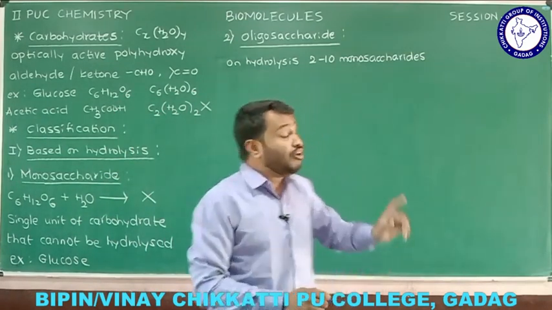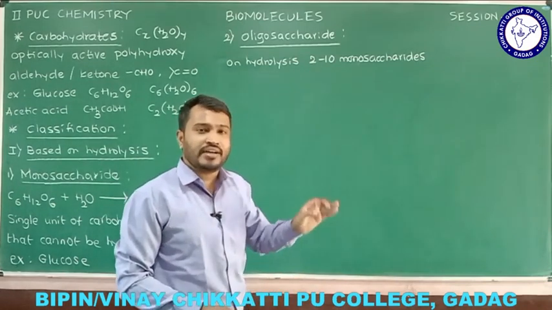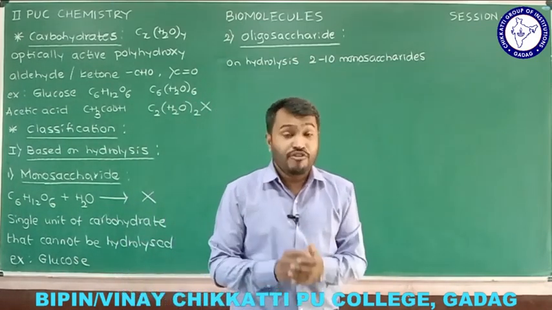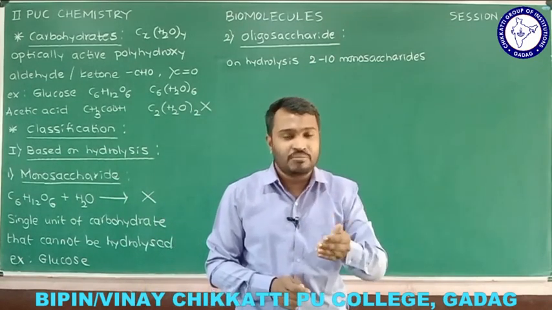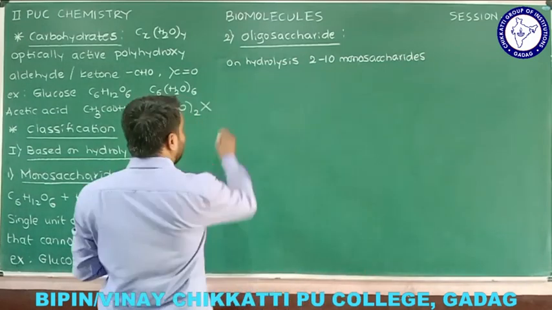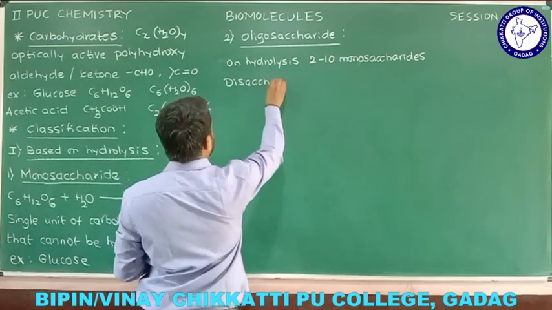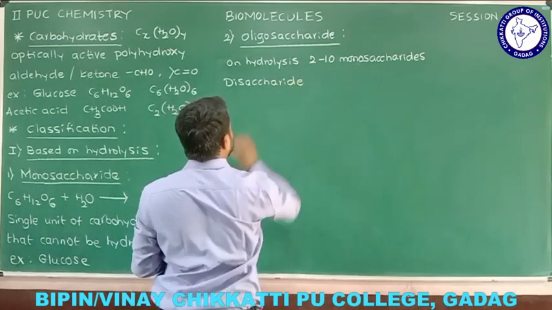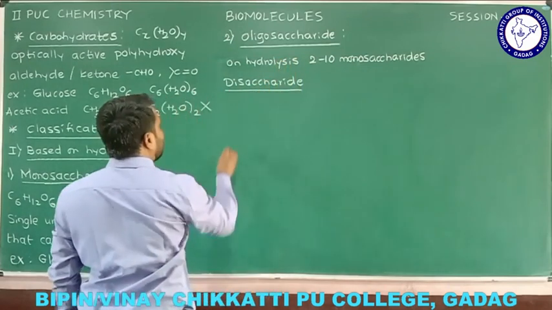And the most familiar and most common type of oligosaccharide is disaccharide. If the carbohydrate produces only 2 monosaccharides, that we call a disaccharide. If it produces 3 monosaccharides, that we call a trisaccharide. Similarly tetrasaccharide, like this it continues. The most common is disaccharide, which I am going to discuss here. Disaccharide is one type of oligosaccharide.